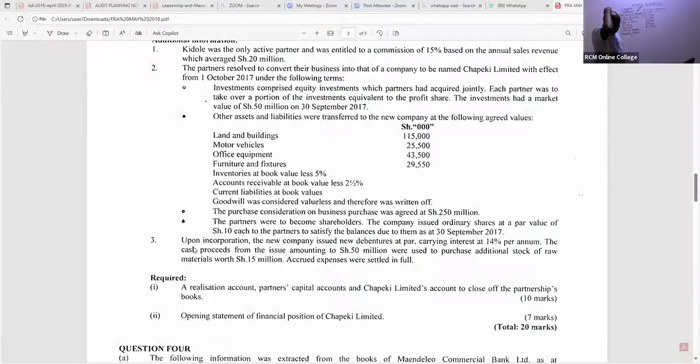There's a place we read here, note 3. Upon incorporation, the new company issued new debentures at par, carrying interest at 14% per annum. The cash proceeds from the issue, amounting to 50,000, were used to purchase additional stock of raw materials. Raw materials are inventory, worth 15 million. So as we are working with fair value, plus 15,000.